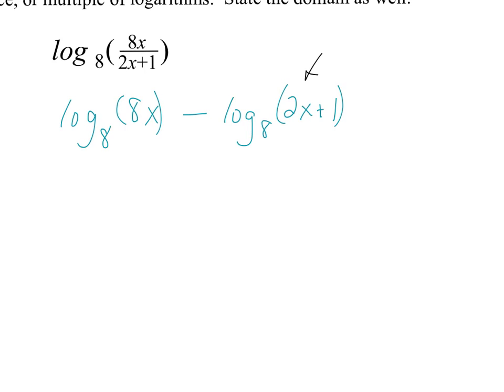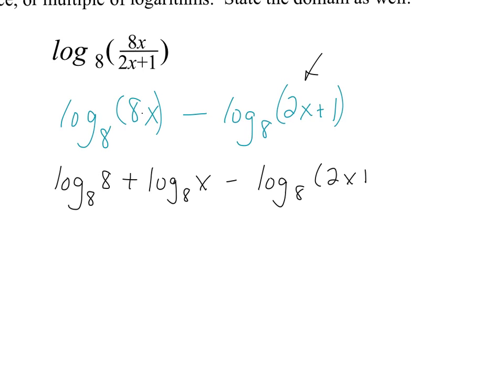There is no log property for addition, so that one would just stay as it is. For the first one we can take it further because it's 8x, which is 8 times x. So I can write this as log base 8 of 8 plus log base 8 of x minus log base 8 of 2x plus 1.